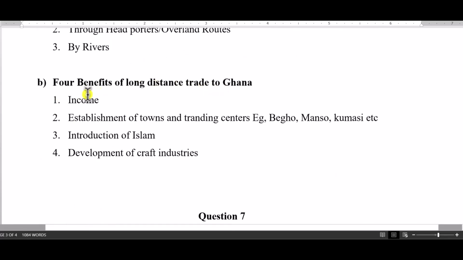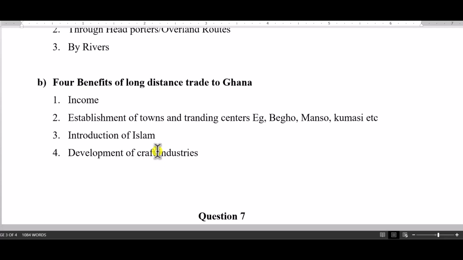One was income to Ghanaians. It brought about income. Establishment of towns and trading centers, especially Begho, Manso, and Kumasi, became trading centers and became bigger. Introduction of Islam. Don't forget the trans-Saharan trade also introduced Islam to the north. Then also the development of craft industries, the weaving industry, the leather works, and all of that increased.